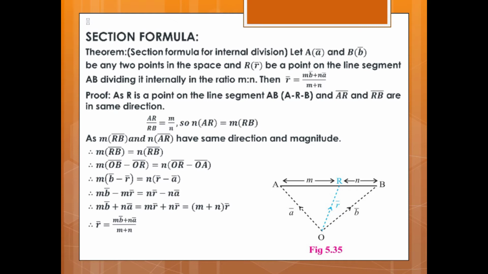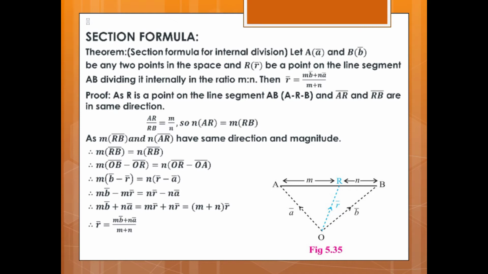Theorem: section formula for internal division. Let AB be a segment with position vectors a vector and b vector of any 2 points in space, and R with position vector r vector be a point on the line segment AB dividing it internally in the ratio m is to n. Then r vector is equal to (m b vector plus n a vector) upon (m plus n). Okay, here we have to prove this.